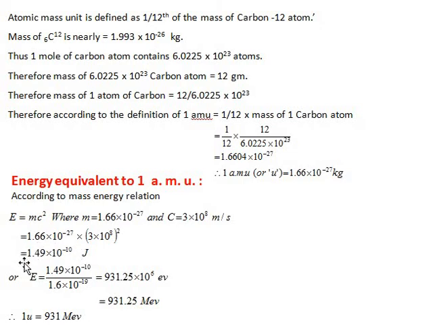If we divide this by the charge of the electron, it converts into electron volts. So it is equal to 931.25 × 10^6 electron volt, or 931.25 million electron volt, or MeV. So one atomic unit, that is u, is equal to 931 MeV, dear students.